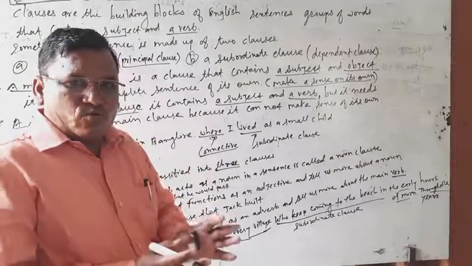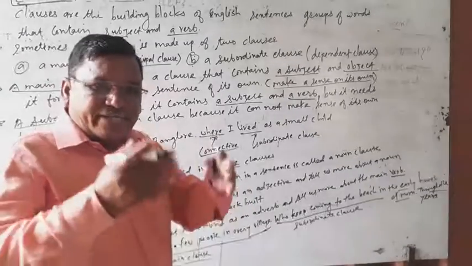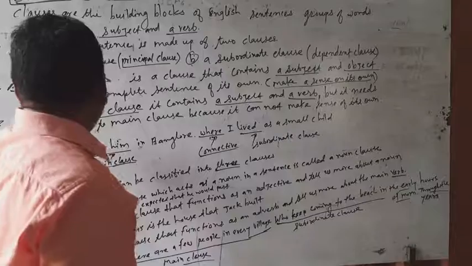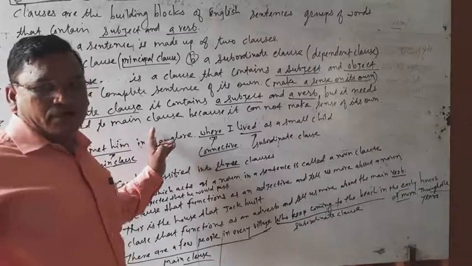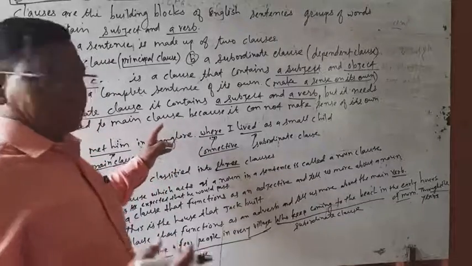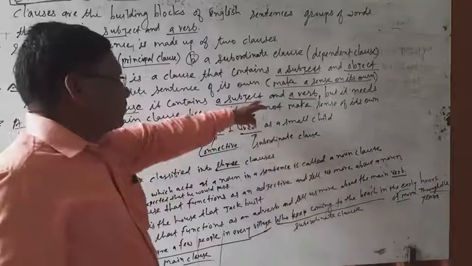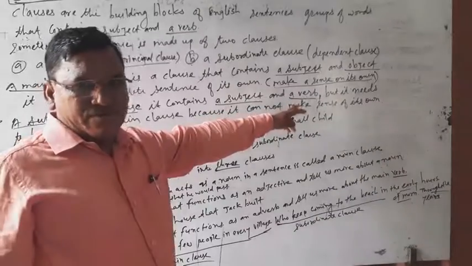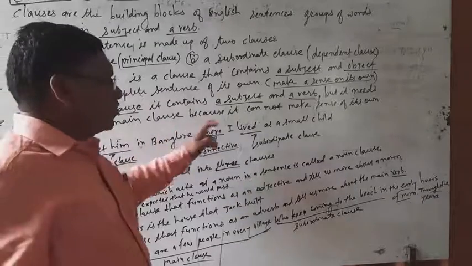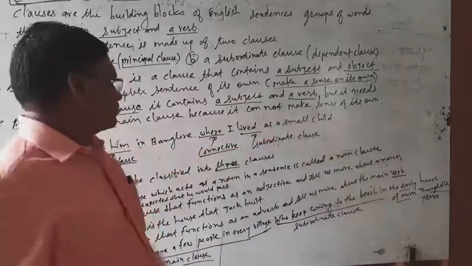If there is only a subordinate clause, it cannot make sense on its own, meaning you cannot get the meaning of it. So it should be attached to a main clause. Without a main clause, we cannot get the meaning of a subordinate clause, which contains a subject and a verb. That is why it needs to be attached to a main clause if you want to get the sense of it.